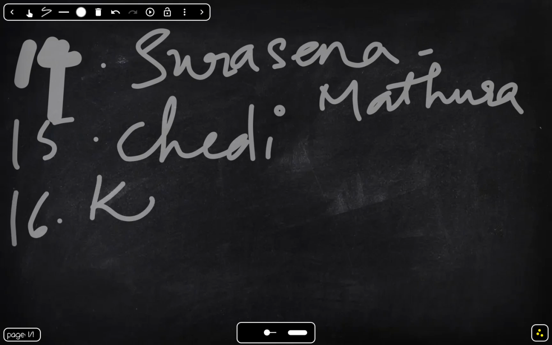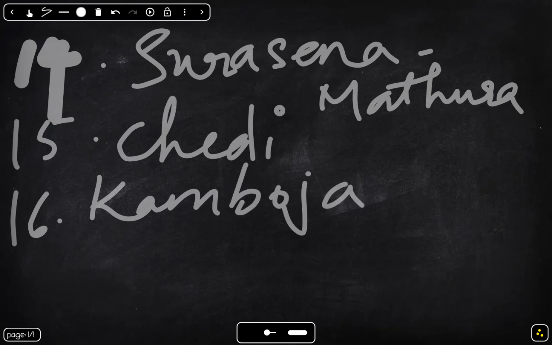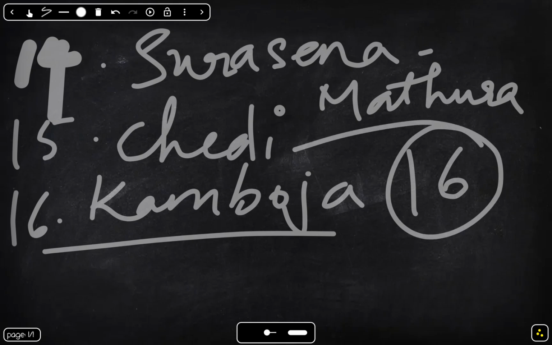16th one is Kamboja. It is the border region known for the warriors and horses. So Kamboja is the last one, the 16th one. So how many Mahajanapadas are there? 16 Mahajanapadas are there. Among them, the main Mahajanapada is Magadha.